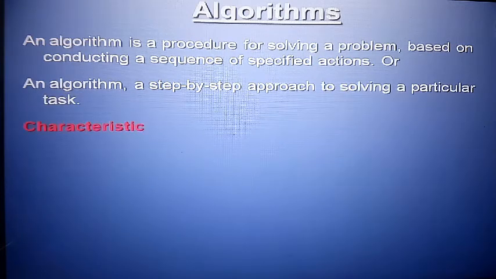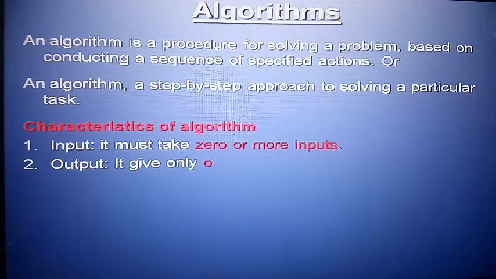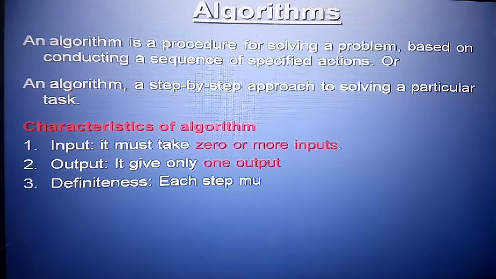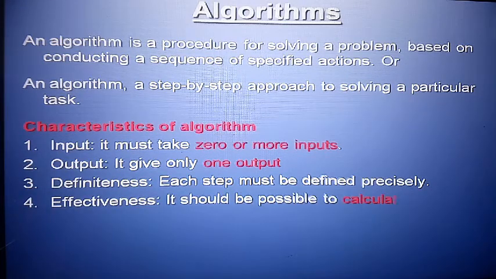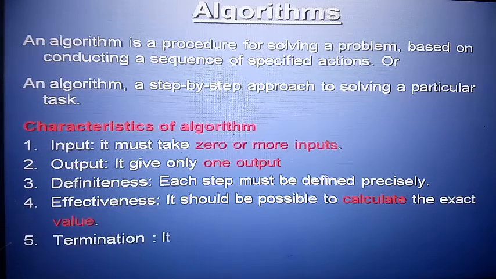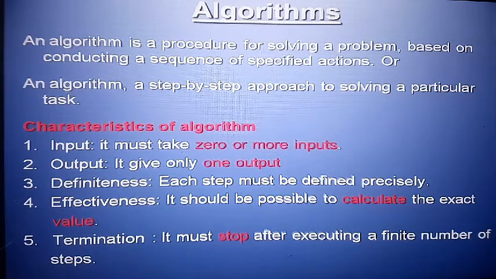An algorithm is a process for solving a problem based on conducting a sequence of specified actions. This is the definition according to the book, but you can also say an algorithm is a step by step approach to solve a particular task, meaning whatever problem you're having. So a simple definition of an algorithm is a step by step approach to solve a particular problem.